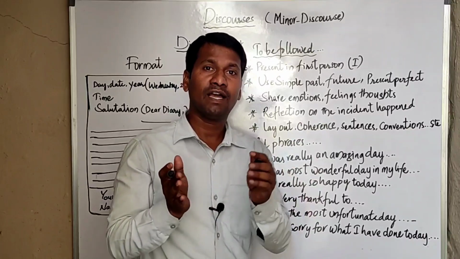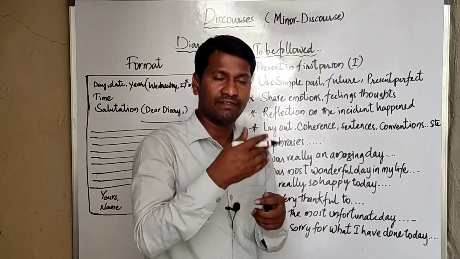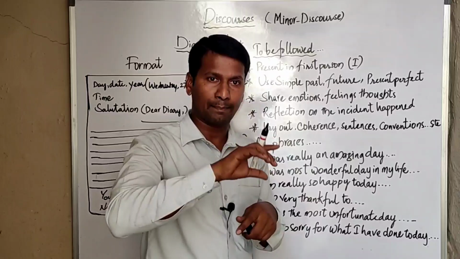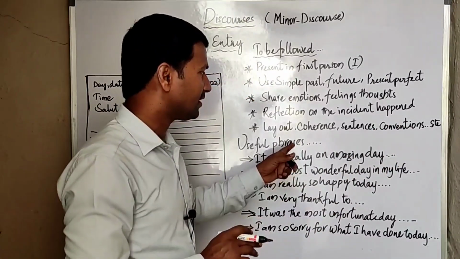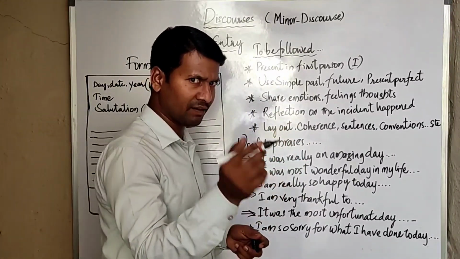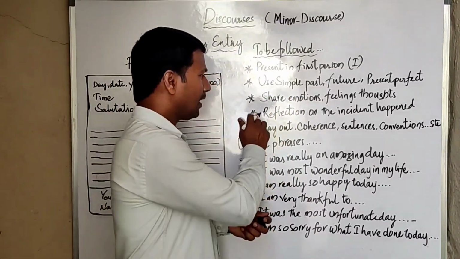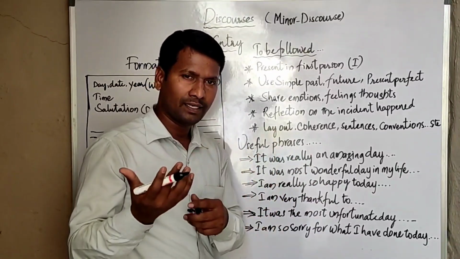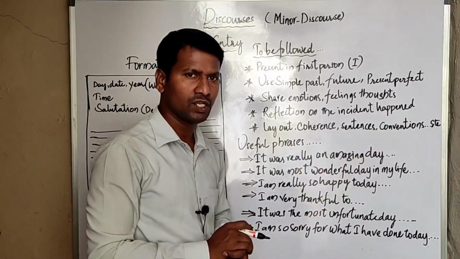And sentences, well formed structures, you have to use that. Conventions, in the sense the rules whenever we are writing the diary entry, like capitalization, commas, paragraphing, these things come under conventions, you need to follow that. And these are the things you need to follow when you are writing the diary entry: present in the first person always with I, and simple past, simple future, present perfect tense we use mostly. And we need to express our emotions, thoughts and feelings and our reflection on the incident that happened, and layout, coherence, sentences, conventions to be followed.